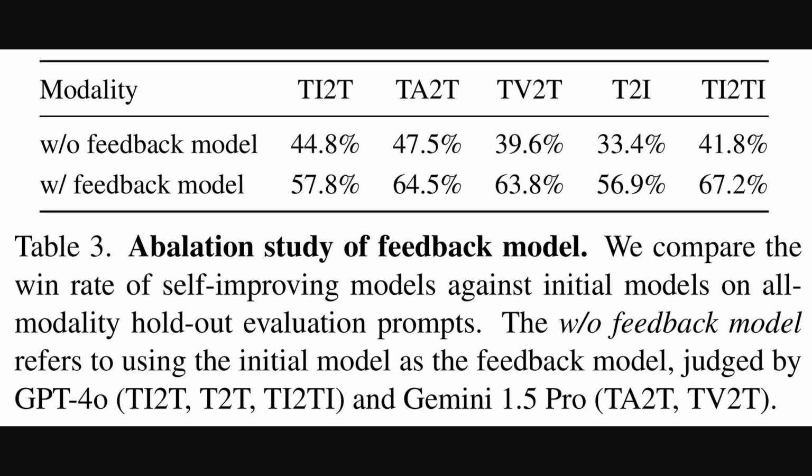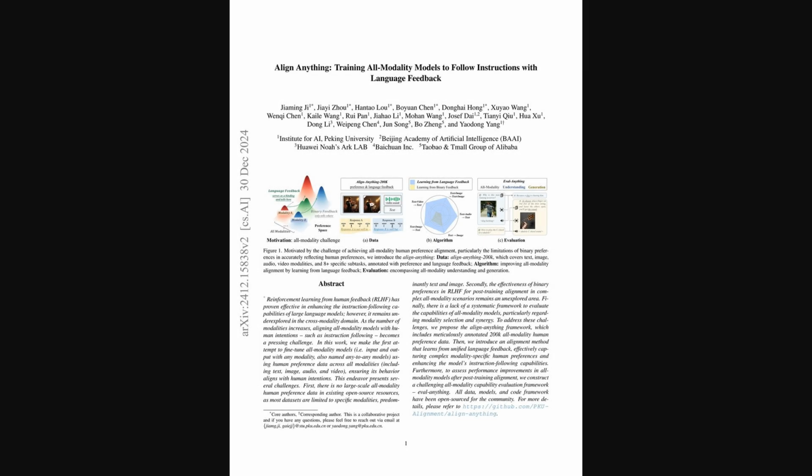And yeah, the results are pretty stark. Across all these modalities, like text image to text or text audio to text, the win rate is much higher with the dedicated feedback model, often by 15 to 25 percentage points. This really confirms that training that separate feedback model on the language critiques is key to making the self-improvement step effective. So yeah, that ablation really drives home how crucial that dedicated feedback model is.